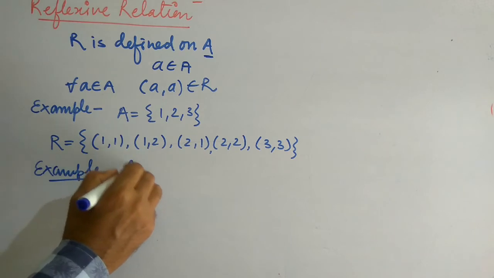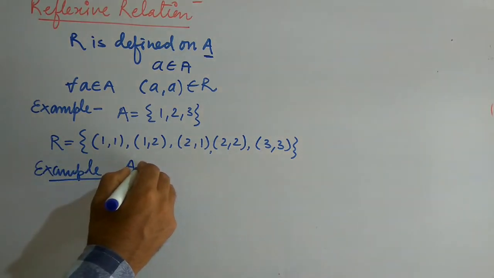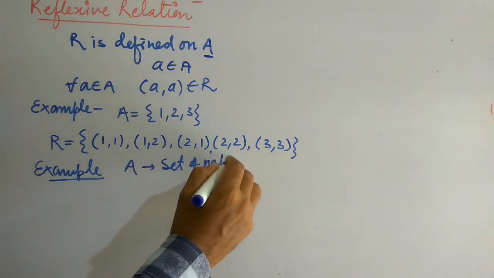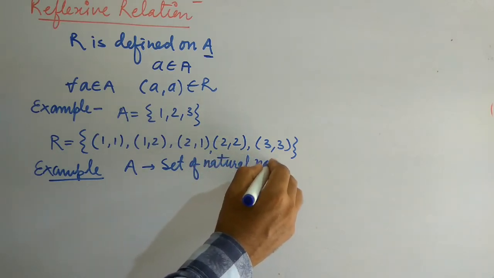एक और अगर हम एग्जांपल लें, we take a set A and this set A is the set of natural numbers.